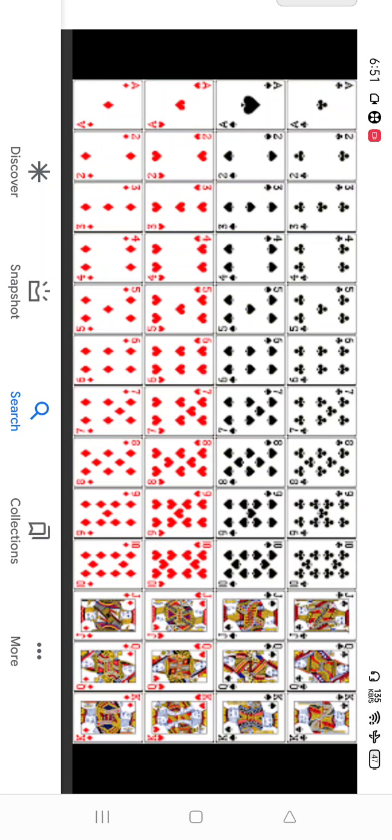If someone asks you what is the probability of getting king of red color, then what will be our answer? King of red color. 2 by 52, and when you will cancel it, you will be getting 1 by 26. Next, if I ask you face card, probability of face card, 12 by 52, and after cancellation, 3 by 13.